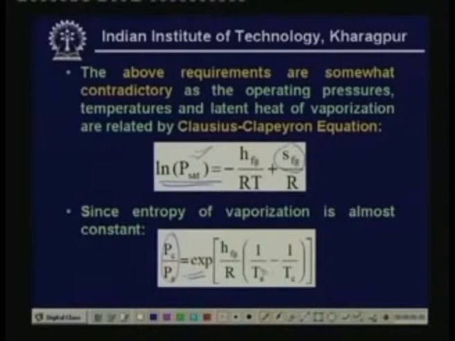So, if the evaporator and condenser temperatures are fixed, let us say that these temperatures are fixed by the application and by the available heat sink, then you see that the pressure ratio increases as the latent heat of vaporization increases. That means if you want a refrigerant with high latent heat of vaporization, the penalty you have to pay is in the form of a high compression ratio or high pressure ratio. And high pressure ratio, as you know, leads to lower volumetric efficiency and lower volumetric capacity.